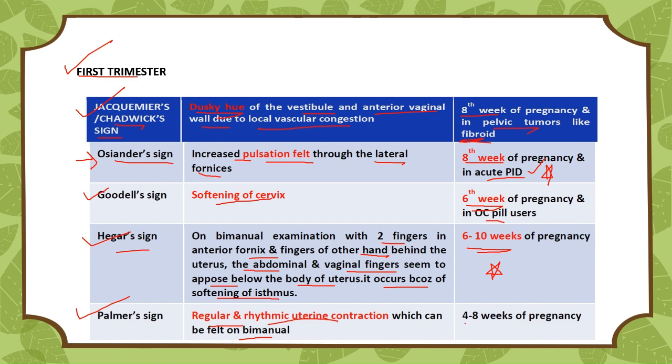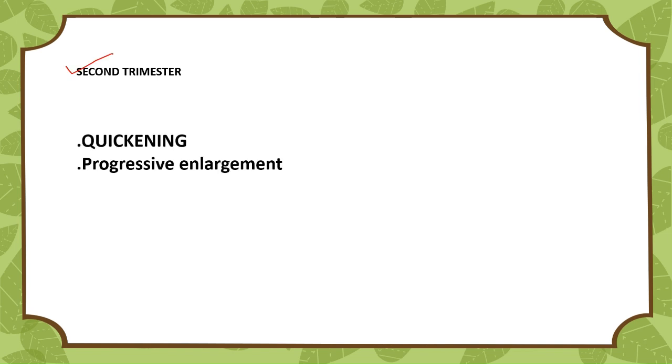The last sign of first trimester is Palmer sign. Palmer sign means regular and rhythmic uterine contractions, which can be felt on bimanual examination. And this sign can be seen on 4th to 8th week of the pregnancy. These all signs are very important. You should learn them by heart. And remember the names especially and their definitions.